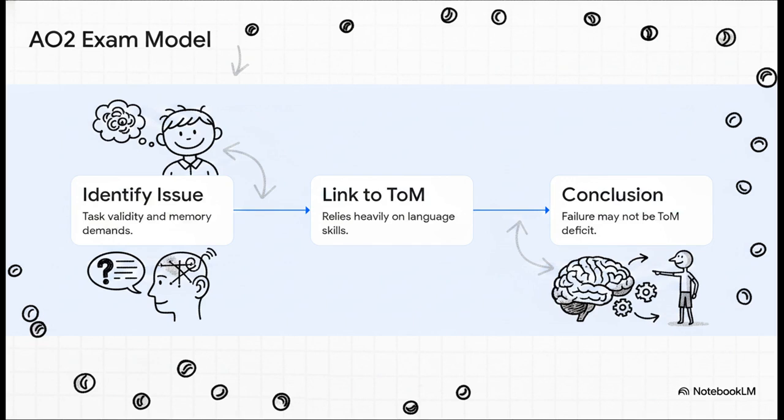First, we identify the research methods issue, in this case, task validity, specifically looking at the cognitive demands of the task. Second, we link it back to the ToM assessment. We'd explain that the Sally-Anne task relies heavily on language comprehension. It relies on memory to remember where the marble originally was, and it relies on the cognitive ability to inhibit the impulse to just point to the actual location. Finally, we bring it home with our conclusion. A child might fail this task simply because the memory demands are just too high, not because they genuinely lack a theory of mind. And that, of course, limits the internal validity of the measurement.